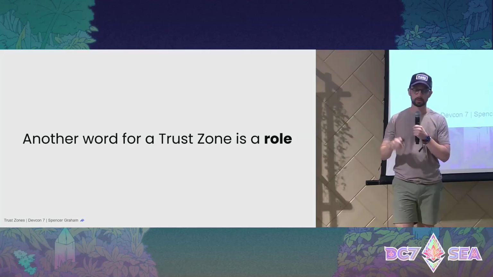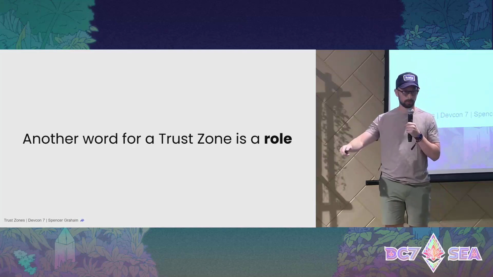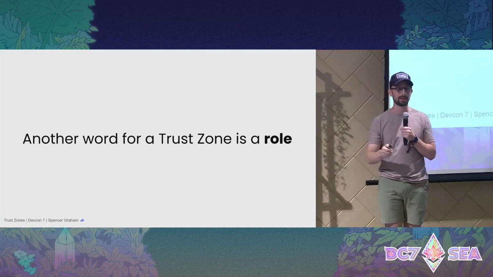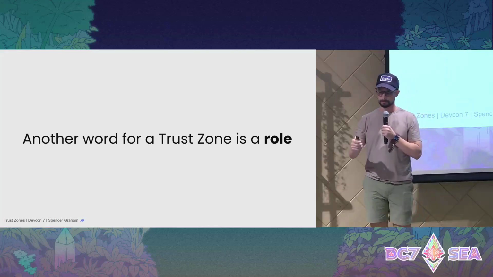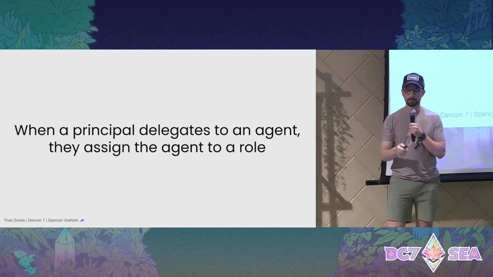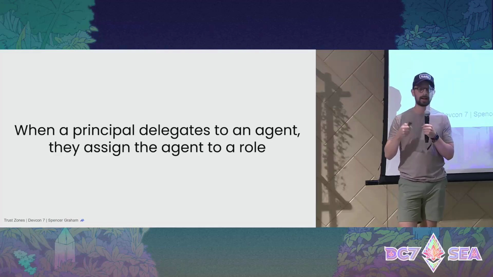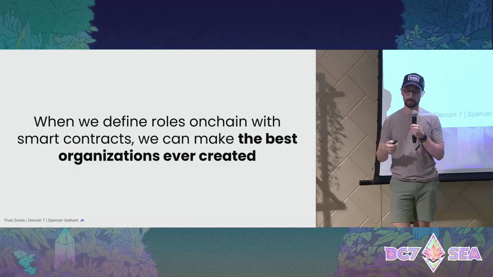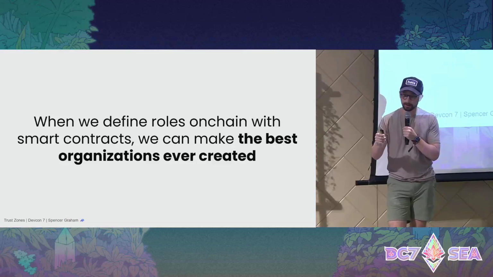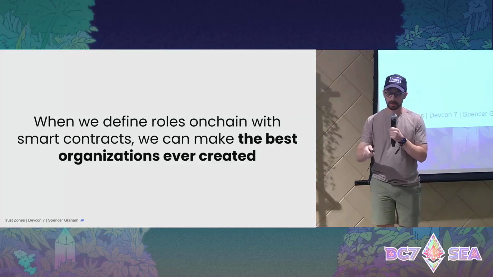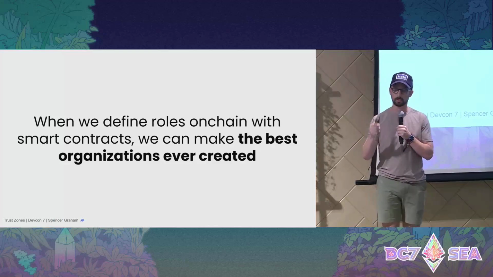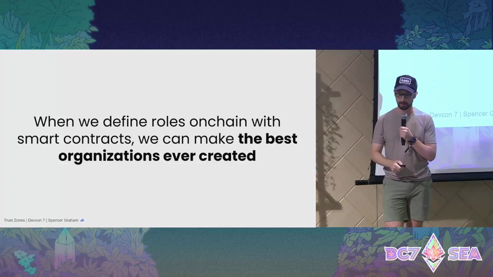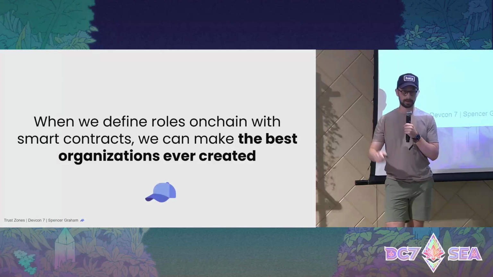So this is what I'm going to leave you with here. I just have one more minute. Another word for a trust zone is a role. And when a principal delegates to an agent, they are assigning that agent to a role. When they're revoking that role, they are applying accountability. And finally, when we define roles on-chain with smart contracts, we can make the best organizations that have ever been created. Thank you.